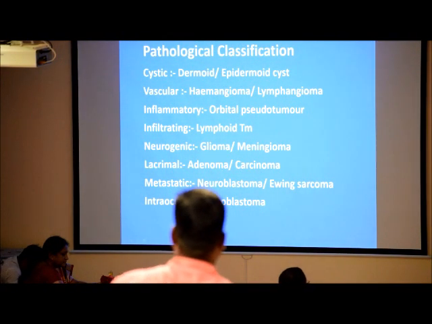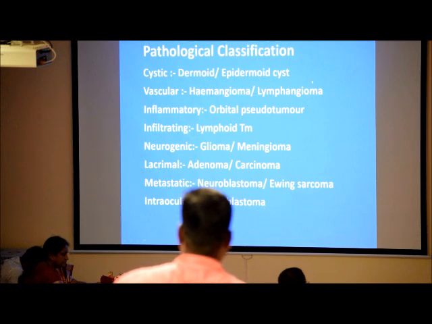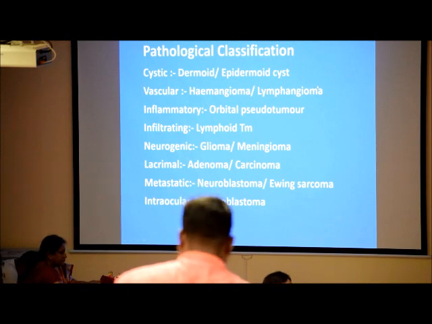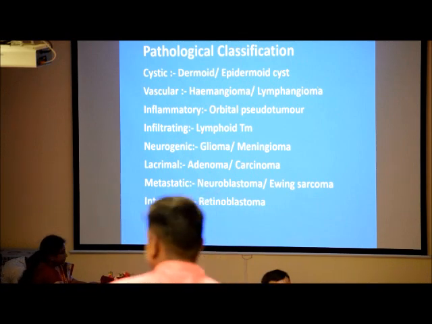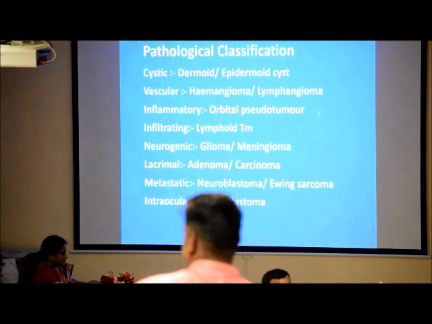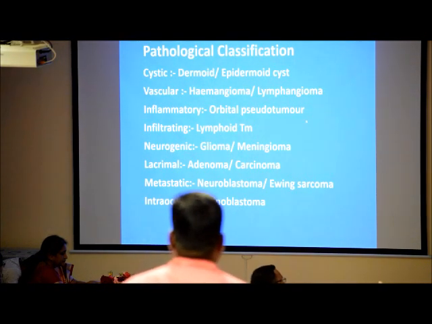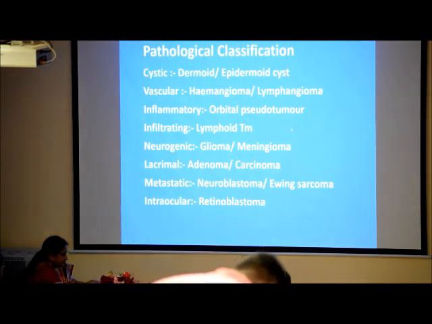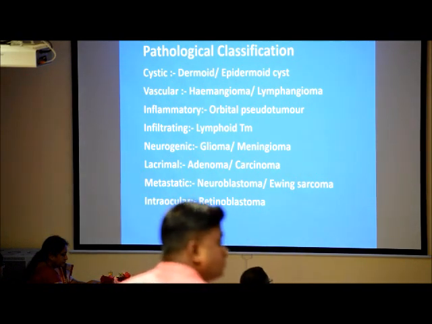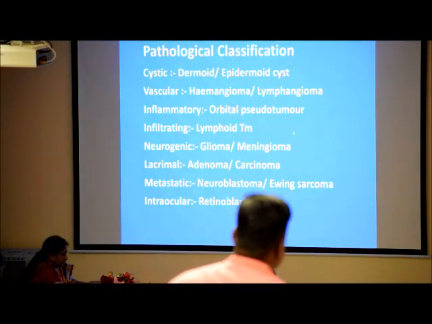Now coming to the pathological classification, it can be cystic, like dermoid and epidermoid cyst, vascular, like hemangioma or lymphangioma, inflammatory lesions like orbital pseudotumors, infiltrating lesions like lymphoid tumor, neurogenic tumors like glioma, meningioma, lacrimal gland tumors like adenoma, carcinoma, metastatic tumors like neuroblastoma and Ewing sarcoma, and intraocular tumor, mostly retinoblastoma.